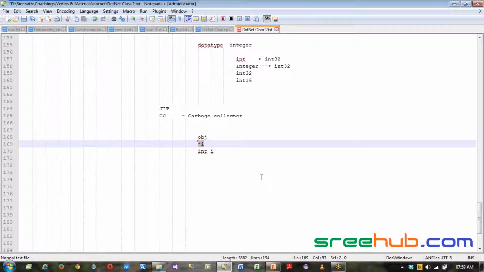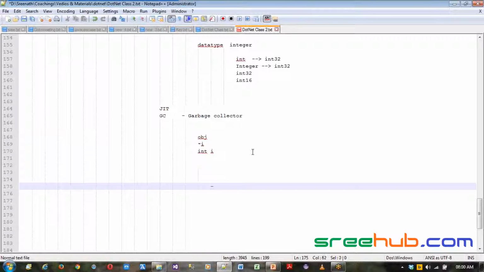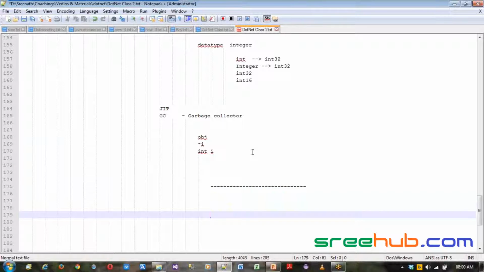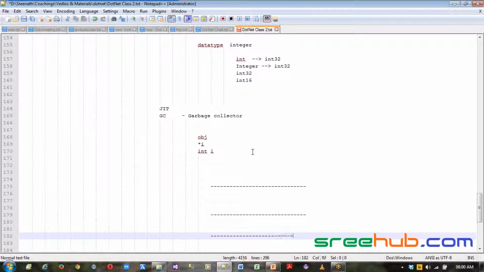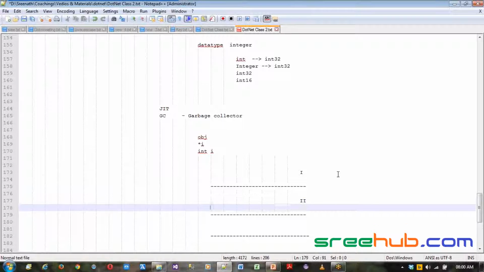We'll see how it actually works. The garbage collector has a pattern for how it works, called the three-generation pattern. It's a standard pattern which we have. We call it the first generation, this as the second generation, and a third generation.